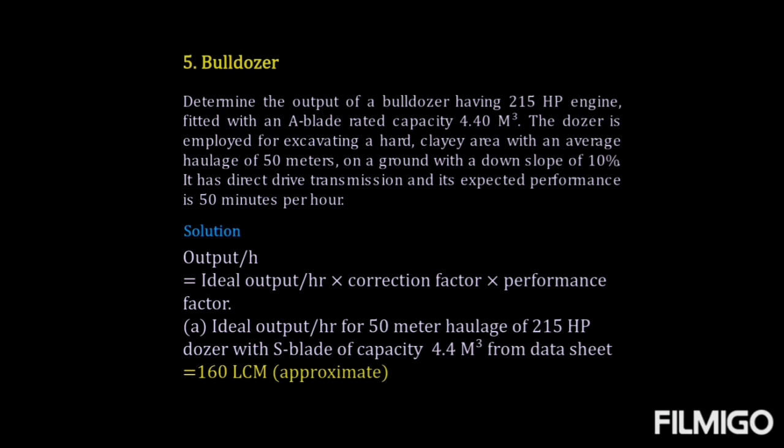The output per hour is equal to ideal output per hour into correction factor into performance factor. Now the ideal output for 50 meter haulage of a 215 HP dozer with an S blade of capacity 4.4 m³, from data sheets, is 160 LCM. This is approximate, obtained from the data sheets available in different textbooks. The correction factor is also applicable, since the data obtained is for an S blade, that is, 160 LCM is for an S blade and not an A blade.